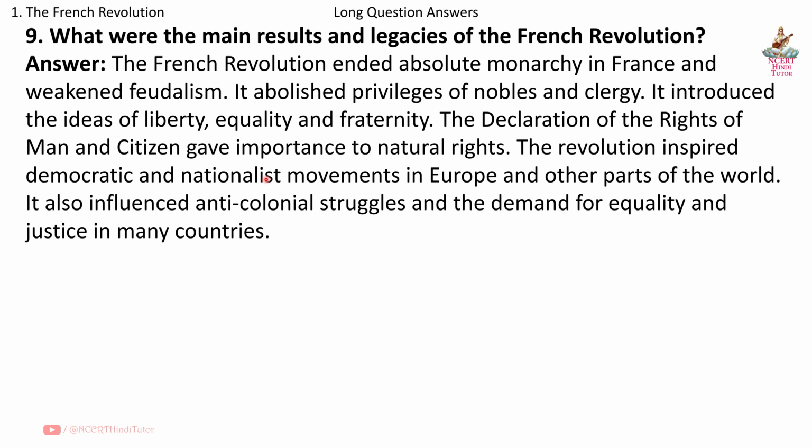The revolution inspired democratic and nationalist movements in Europe and other parts of the world. It also influenced anti-colonial struggles and the demand for equality and justice in many countries.